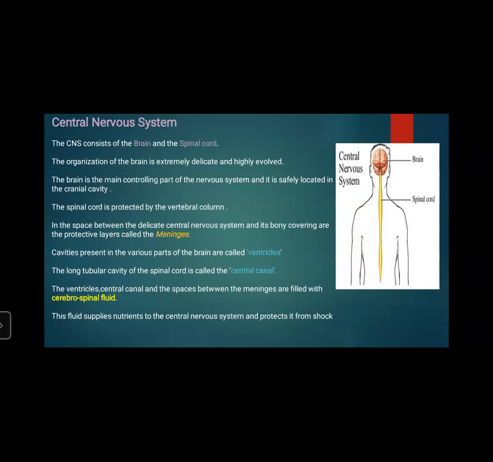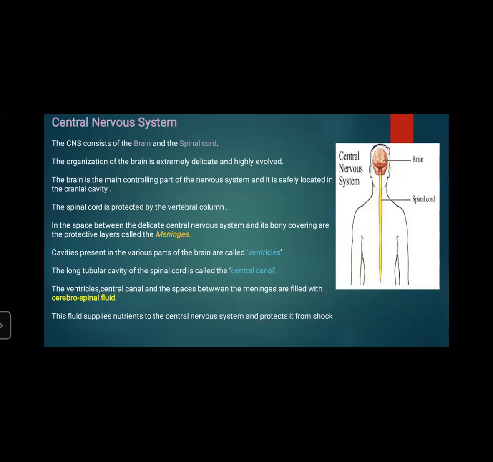The organization of the brain is extremely delicate and highly evolved. The brain is the main controlling part of the nervous system, and it is safely located in the cranial cavity. So where is the location of the brain? You need to learn it: it is in the cranial cavity.